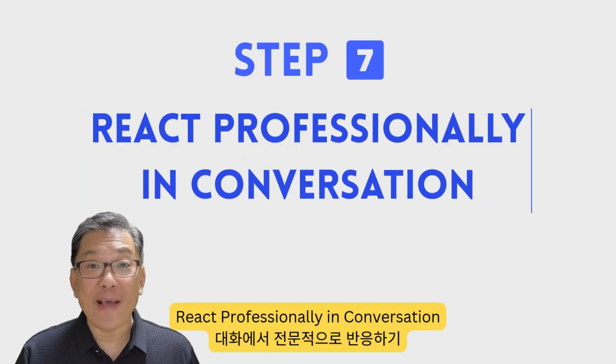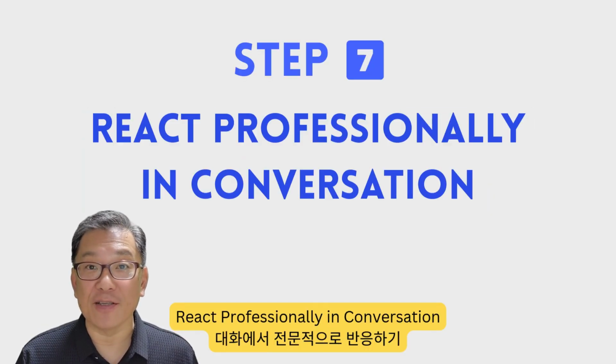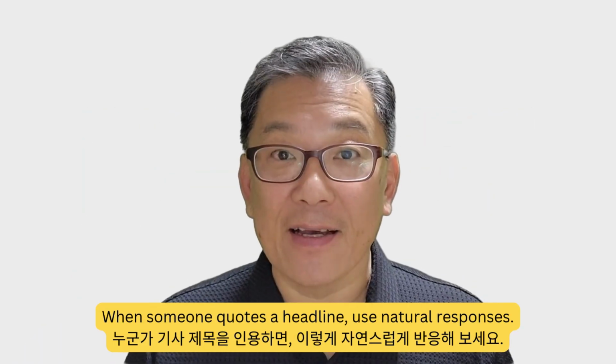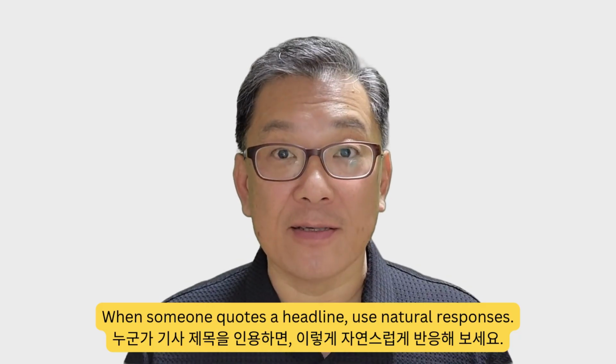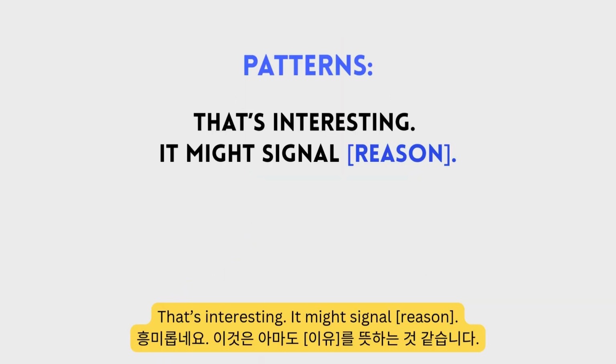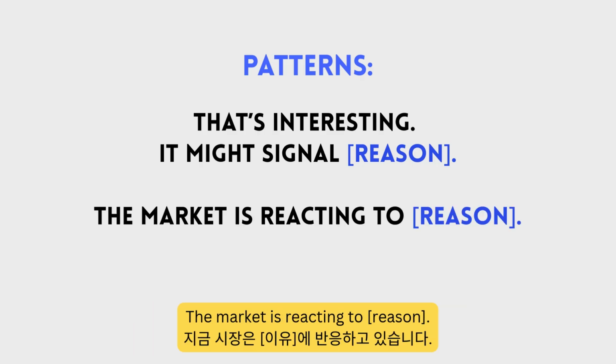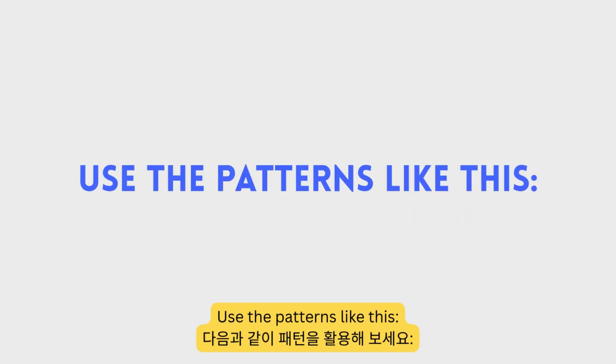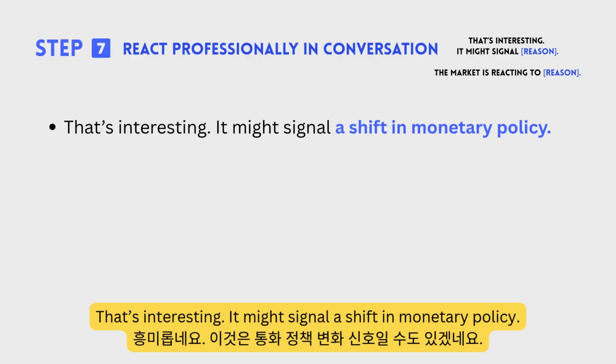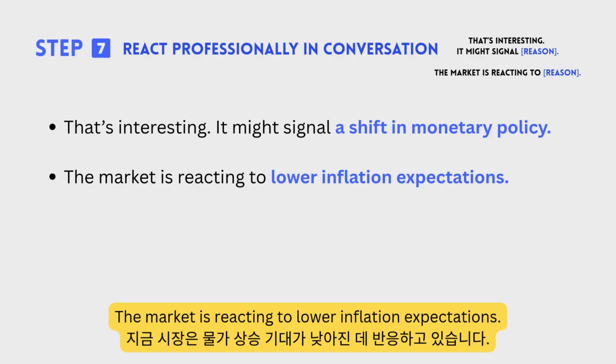Step 7, react professionally in conversation. When someone quotes a headline, use natural response patterns: "That's interesting. It might signal reason." "The market is reacting to reason." Use the patterns like this: "That's interesting. It might signal a shift in monetary policy." "The market is reacting to lower inflation expectations."